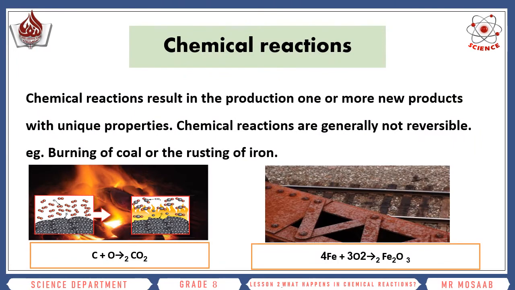In a chemical reaction, one or more new products are formed with unique properties totally different from the reactants' properties. Chemical reactions are generally irreversible. Examples are the burning of coal and the rusting of iron. Rusting of iron is a chemical reaction.